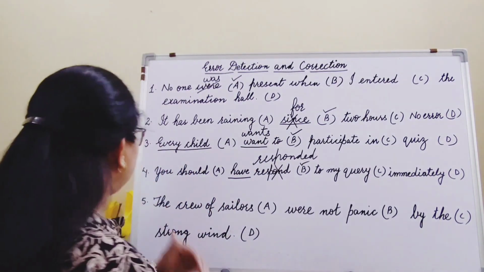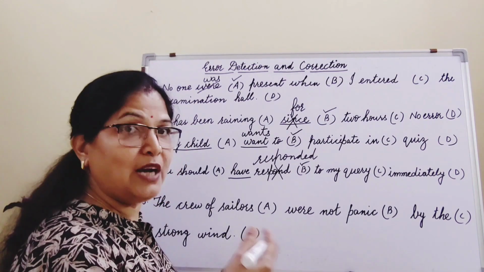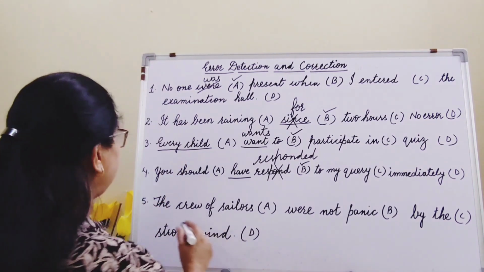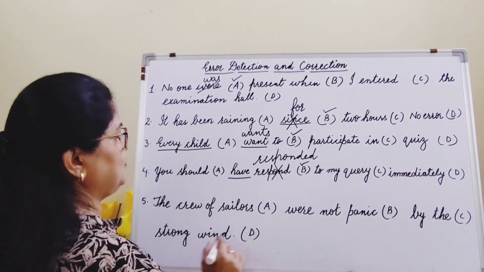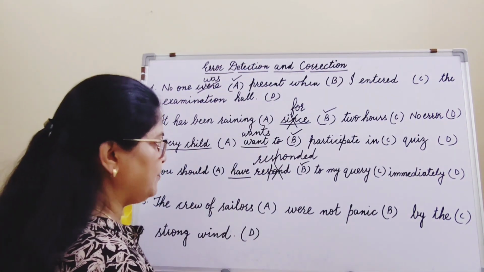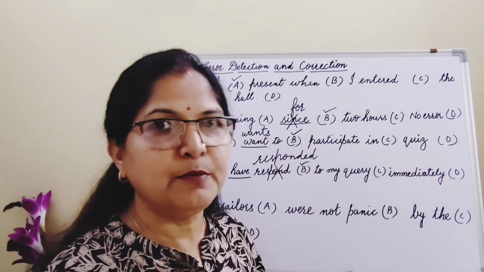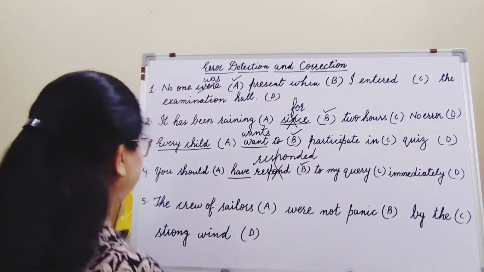Very good. Coming to number 5. You can also write the answers in the comment section before I give them to you. The crew of sailors were not panicked by the strong wind. There are again 4 options. The no error option is not given. It means again you have to find out the error.